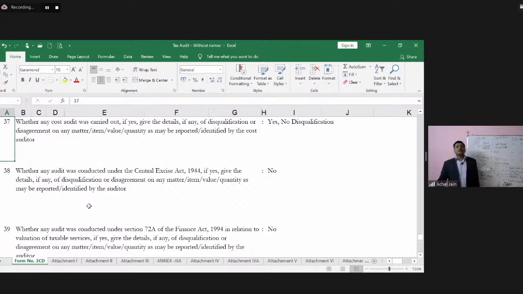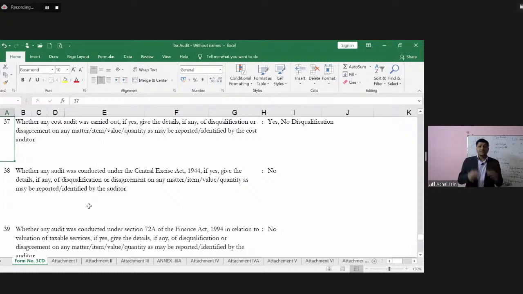Now, practically, let's try to understand about this. Practically, the cost audit is required to be completed by 30th of September. So if you are looking at 31st of March, by 30th of September, cost audit is required to be completed. And generally, you will see that the companies will also be required to complete their tax audit by 30th September. Okay. And in many of the cases, companies would be completing their tax audit before the cost audit is already, or that even starts for the current financial year.